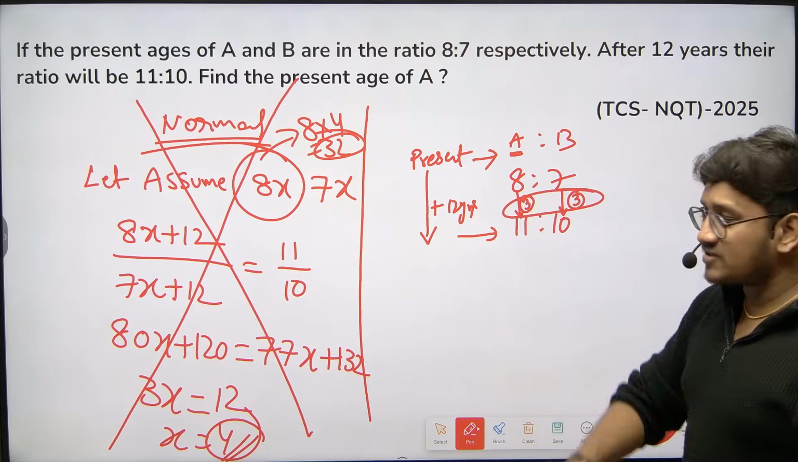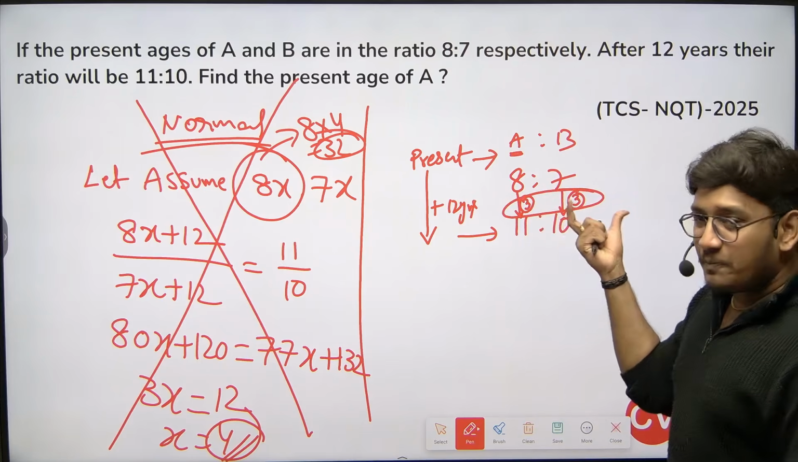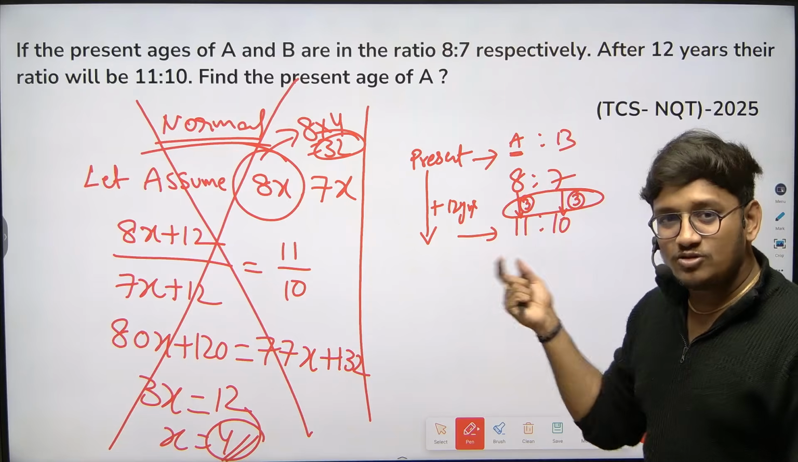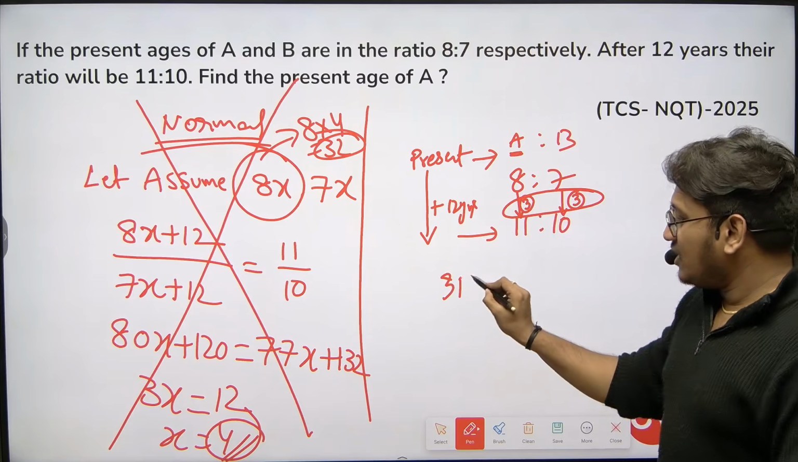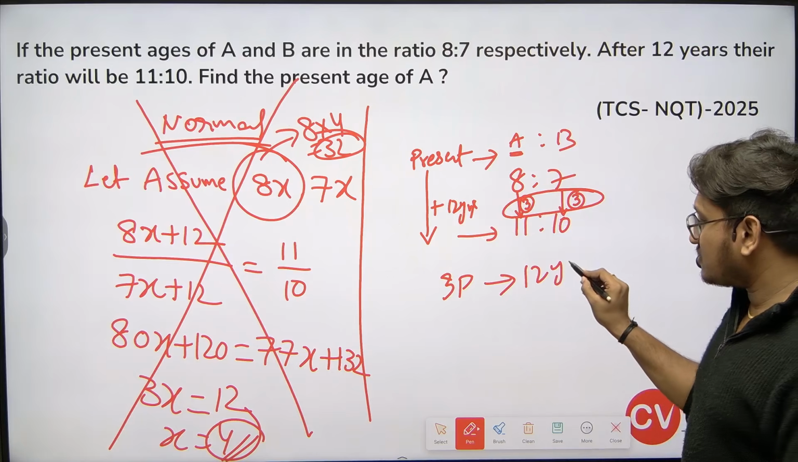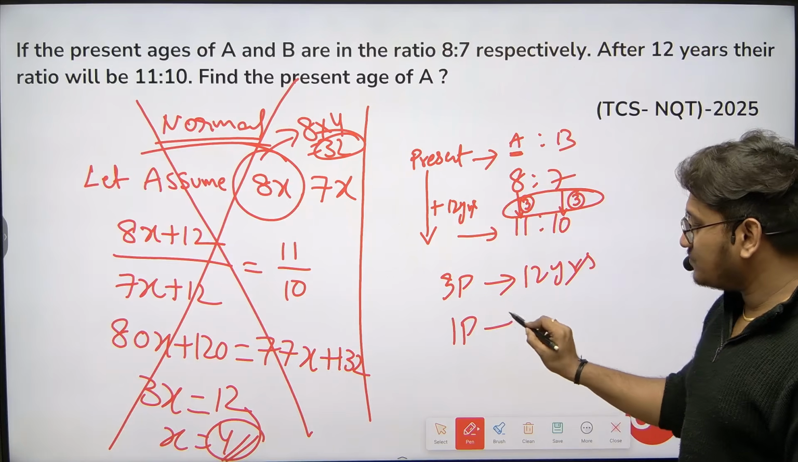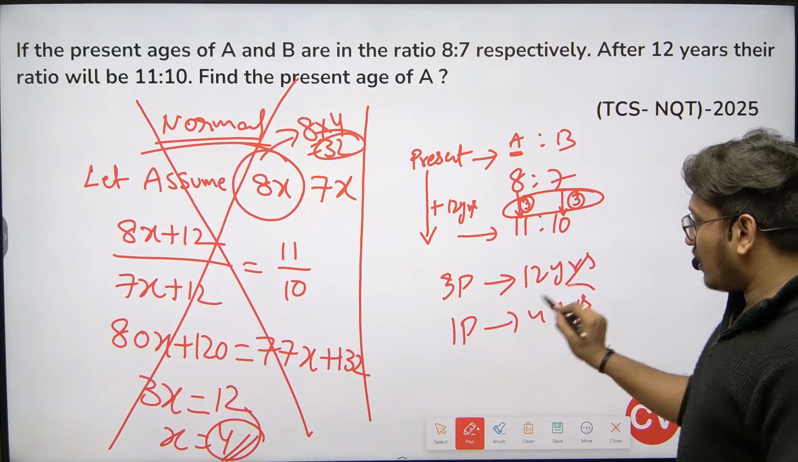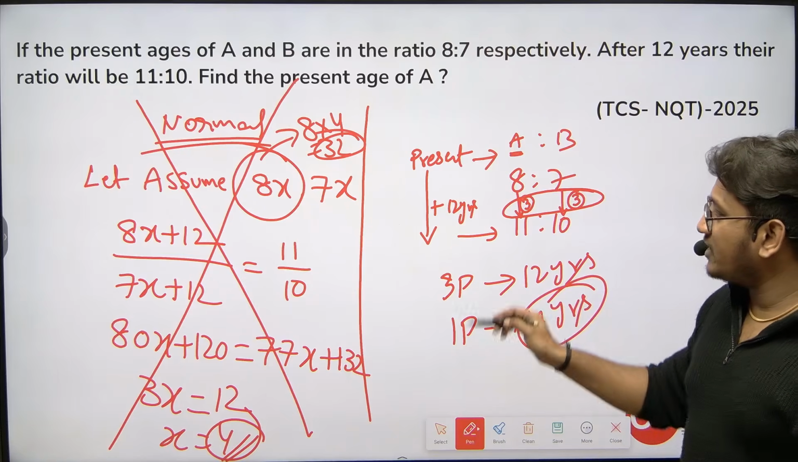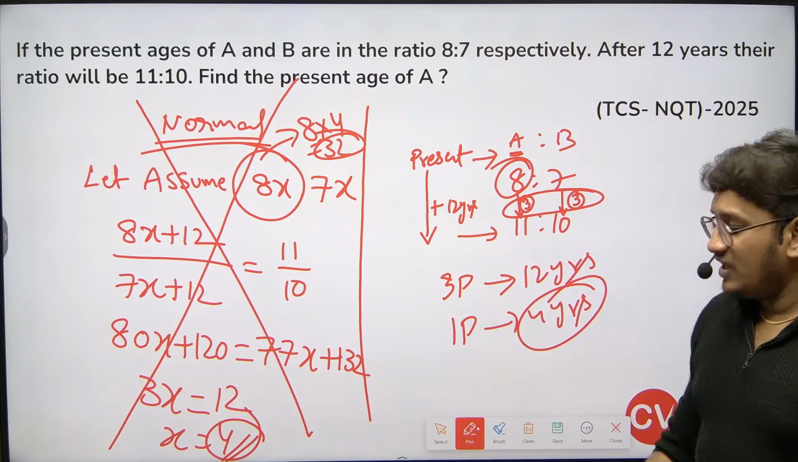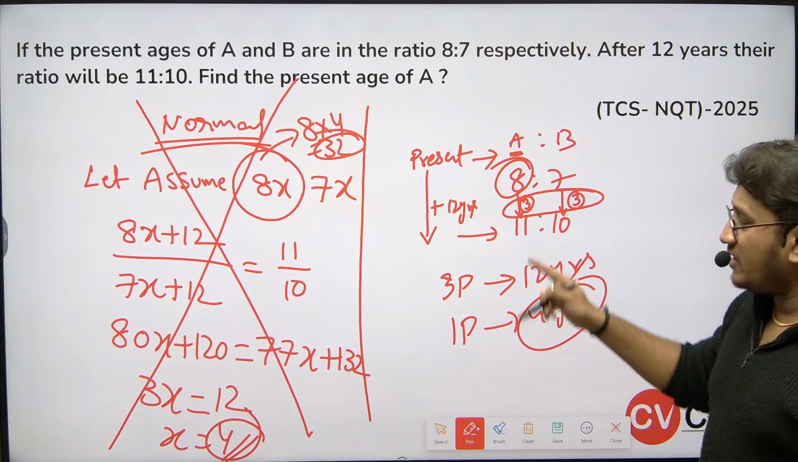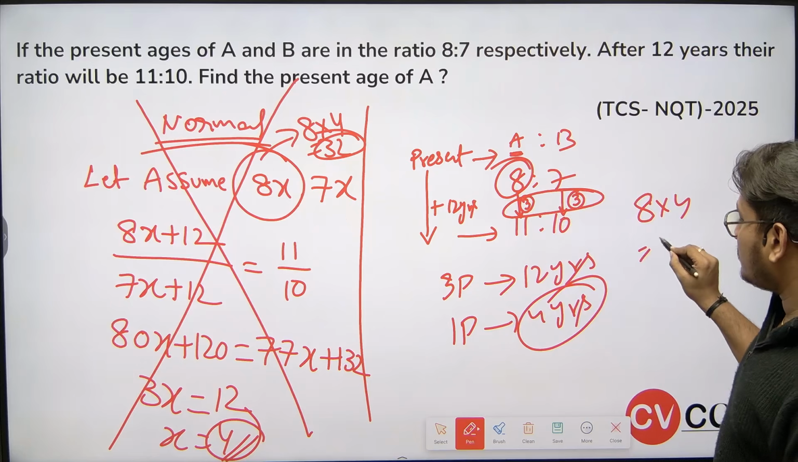If you observe 3 parts and 3 parts, to increase these 3 parts, how long did it take? 12 years, right? Now, I can simply say that to increase these 3 parts, it took 12 years. If it is for one part, 4 years. They are asking us to find the present age of A. If one part is 8, A's age is 8. So the answer is 8 into 4, 32.